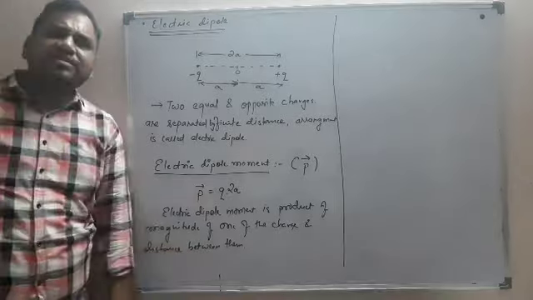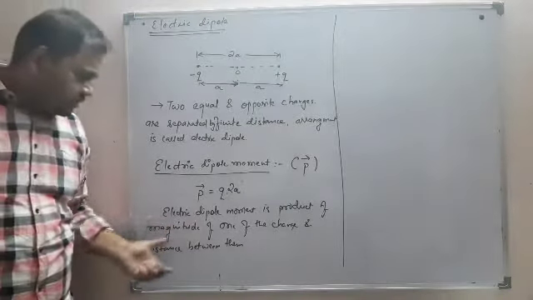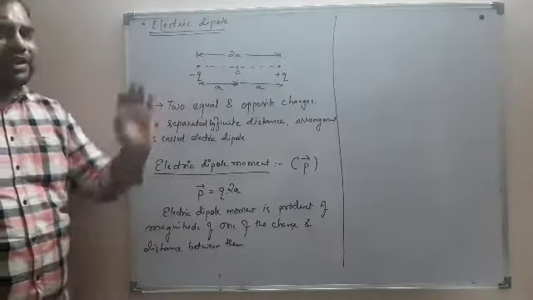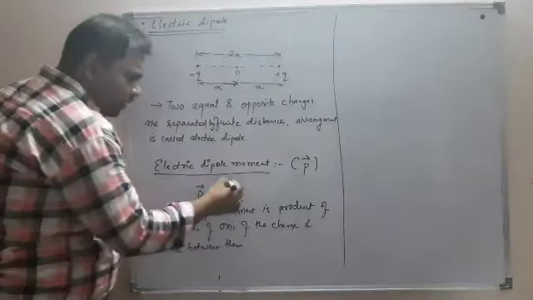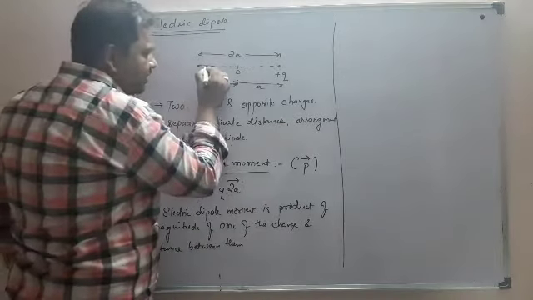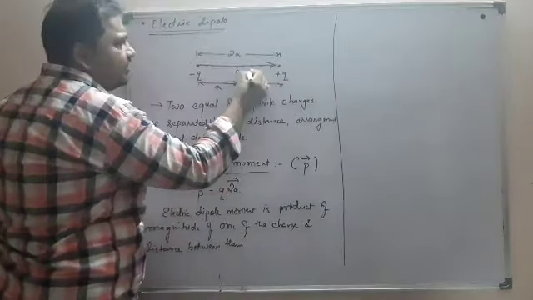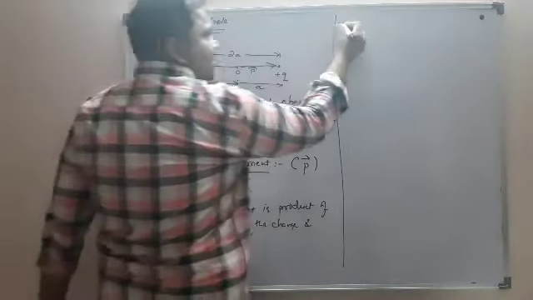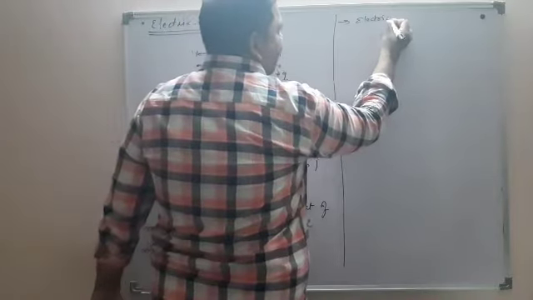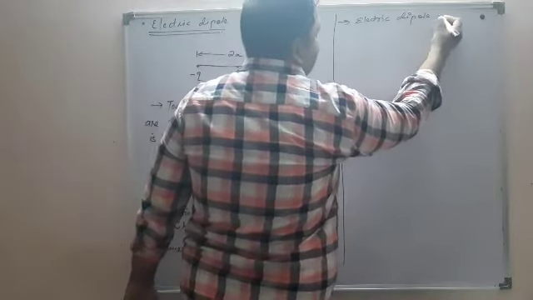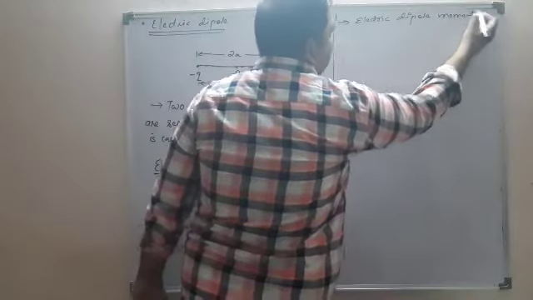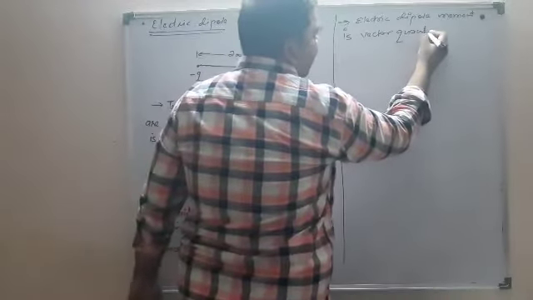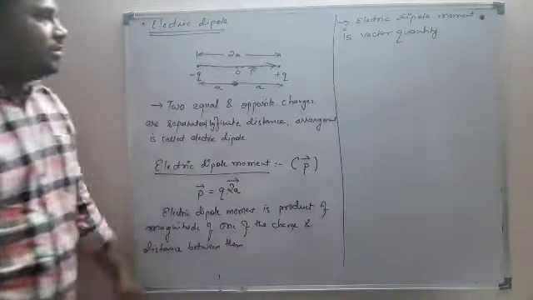But still this definition is incomplete because this definition gives you an idea about the magnitude of the electric dipole moment. What is the direction? So electric dipole moment is always directed from negative to positive charge. See that electric dipole moment is a vector quantity, as I have already discussed.